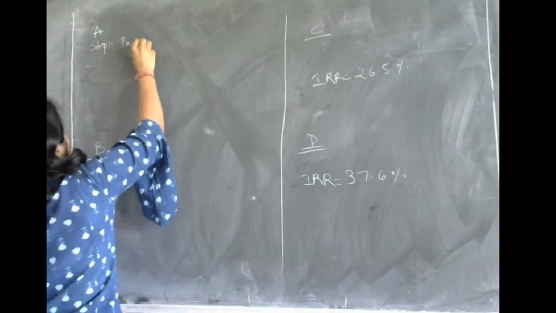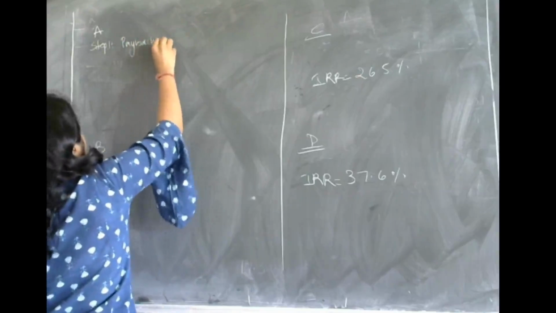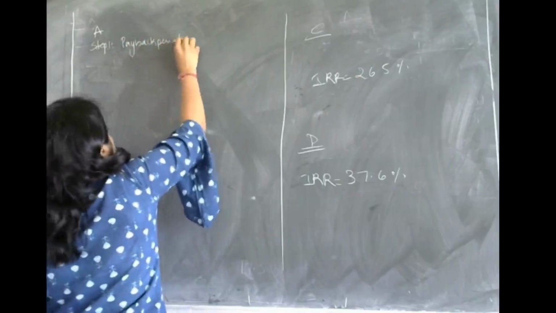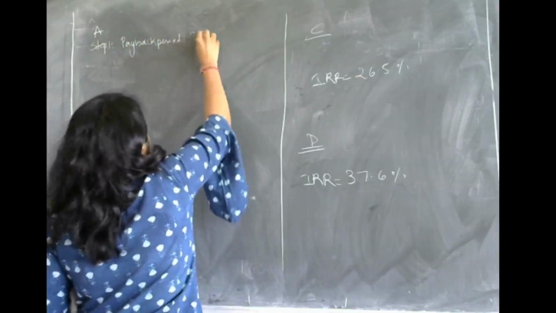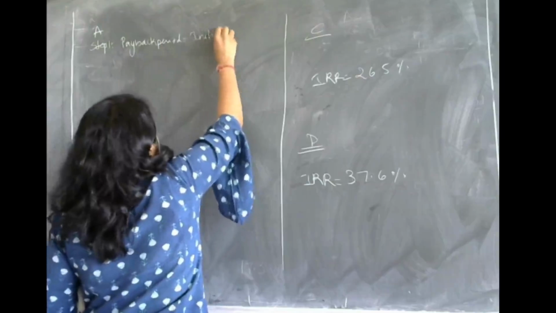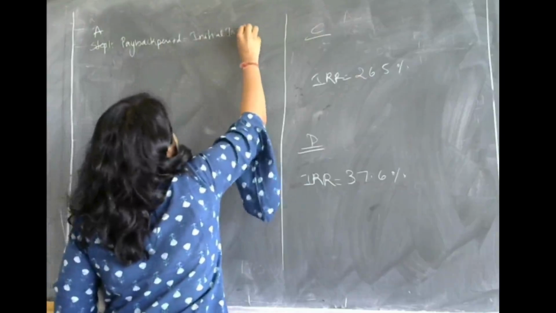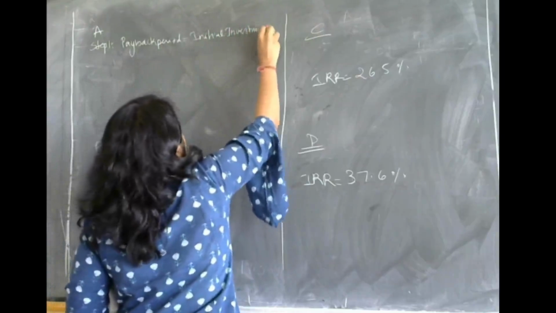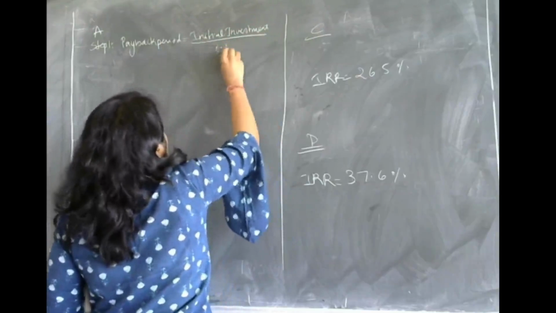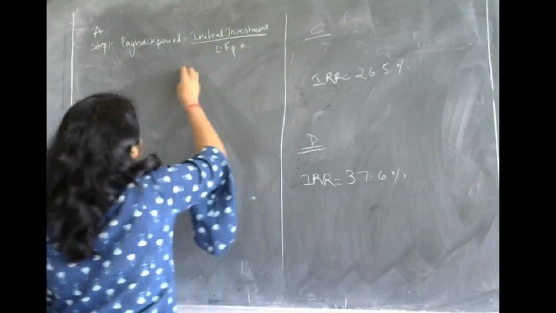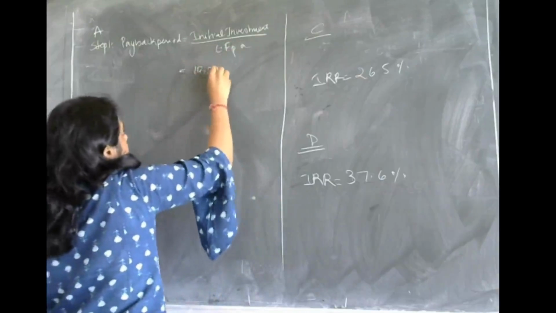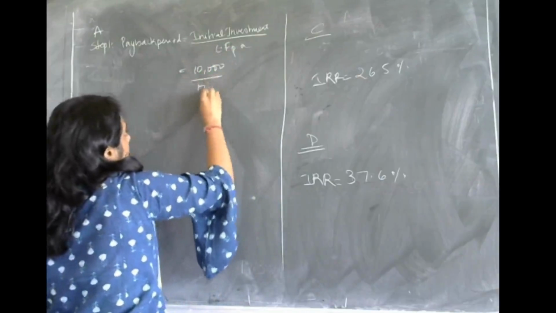Calculation of payback period. It is nothing but initial investment divided by cash flows per annum. Initial investment is 10,000, cash flows is 10,000.